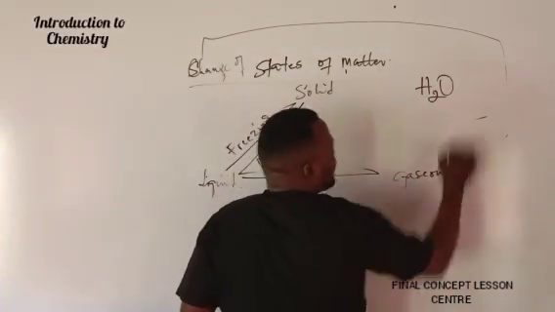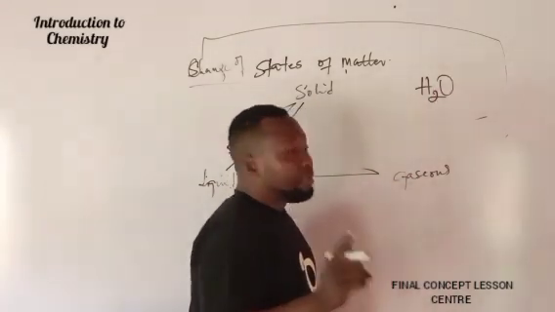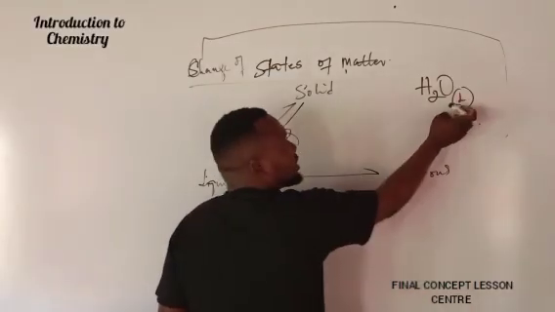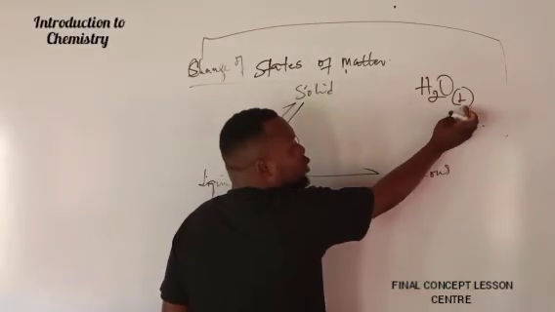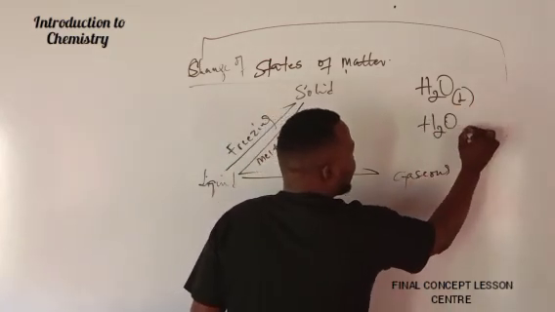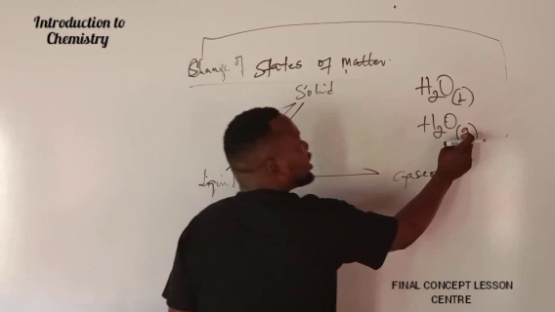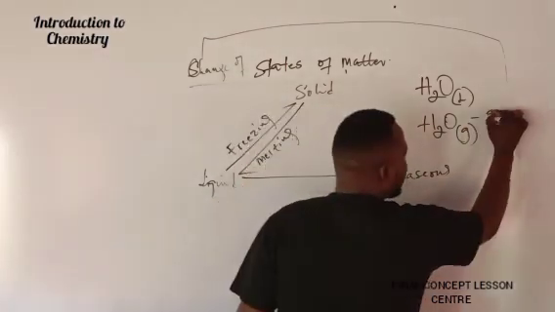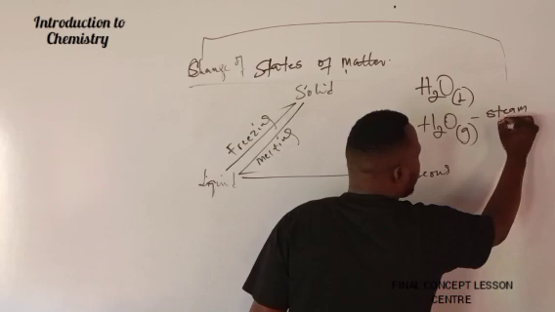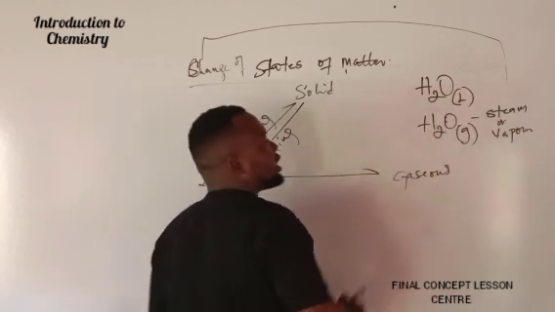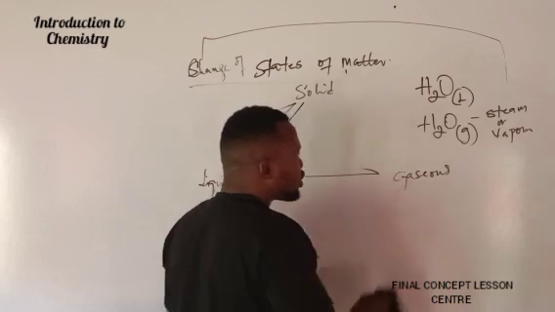We call this water, right? But this can only be water when I put this to symbolize that it's the liquid form of water. But when I put H2O and I place G, it shows that this is in gaseous form. It is steam, or we call it what? Vapor. This is a gas, but this is what? A liquid. Are we good to go?